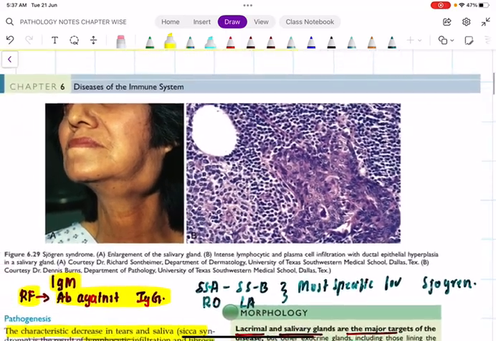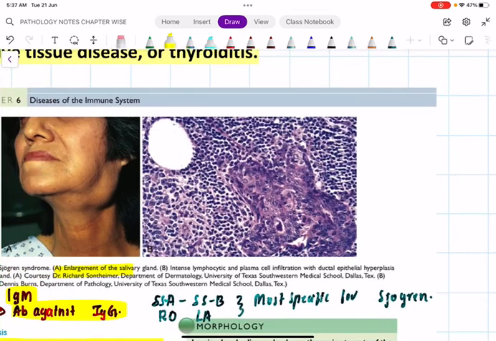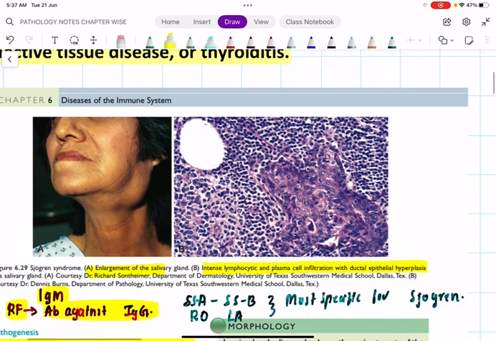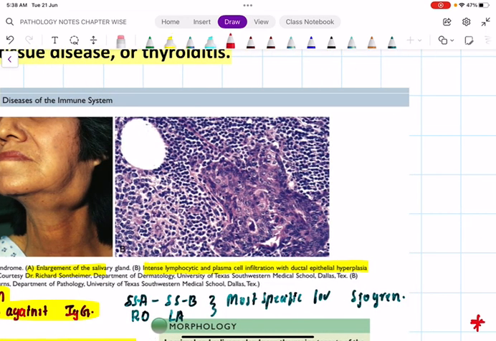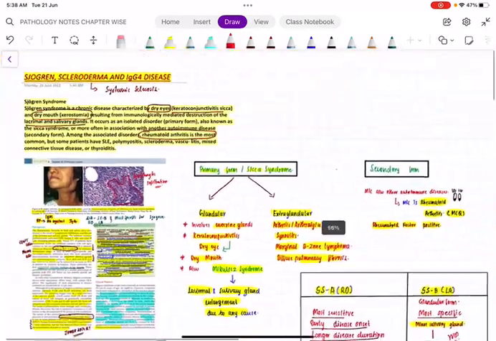So as far as an MCQ is concerned, you have to just focus whenever they give a clinical history of an enlargement of the salivary gland with a histopathological picture like this. What is this? Actually, it is an intense lymphocytic and plasma cell infiltration. It's not neutrophil, it's lymphocytic and plasma cell infiltration with ductal epithelial hyperplasia. What you are appreciating here is lymphocytic infiltration. I hope you are clear with this.